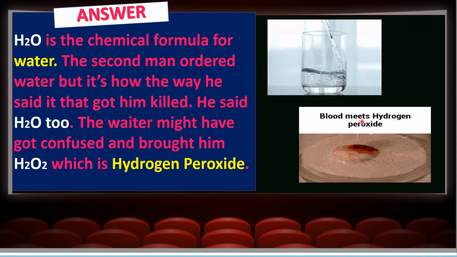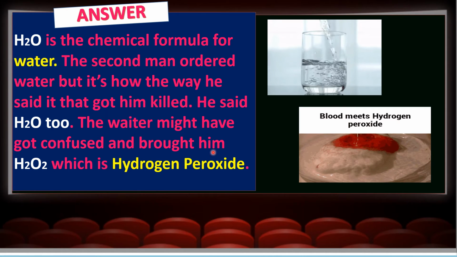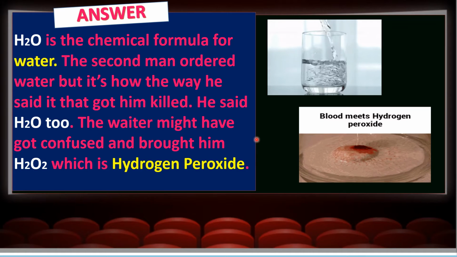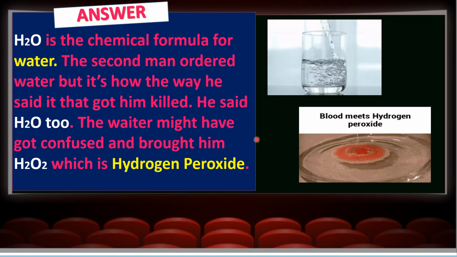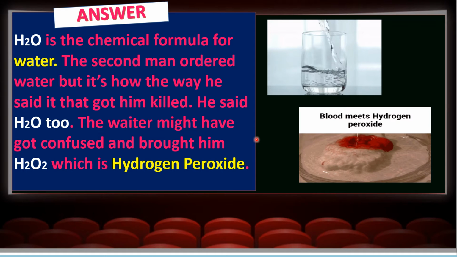So when blood meets hydrogen peroxide, this is the result. This is the reason why the second man died after drinking, because it's poisonous. So lesson learned, if you want to order something in a restaurant, please do not use the chemical formula or any kind of organic formula, to avoid any accident.